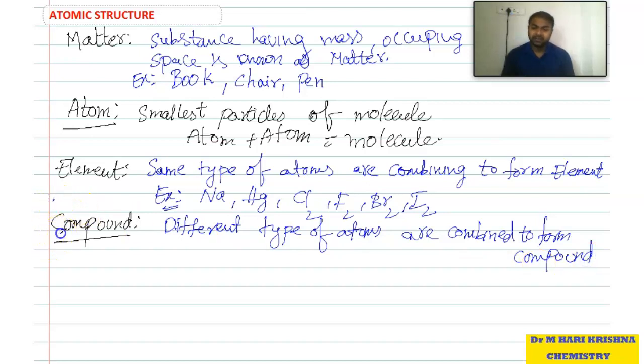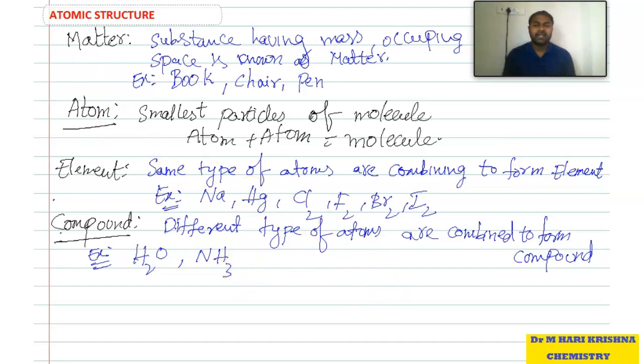Example, take H2O. Hydrogen is different from oxygen. Both are two different atoms. Different atoms means it forms a compound. Similarly, NH3: nitrogen is different and hydrogen is different, but both atoms are combined to form a compound.